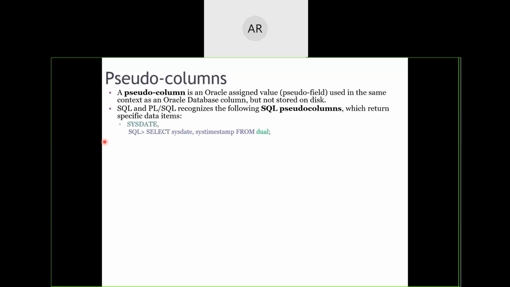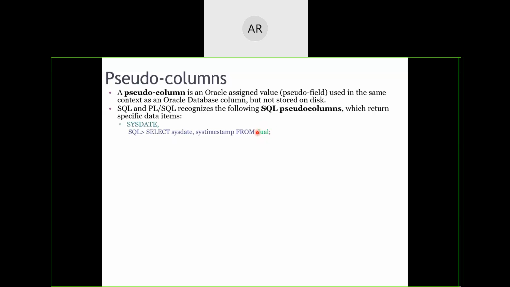So coming back again, if I want to know the current system date and time, I need not create a new table and ask Oracle to insert the date and time value into that column, then apply a select statement and retrieve the value. I will just specify to Oracle, select sysdate, comma, systimestamp from dual, and it will retrieve the system date and system timestamp automatically and give the result back to me.